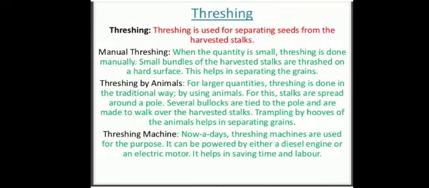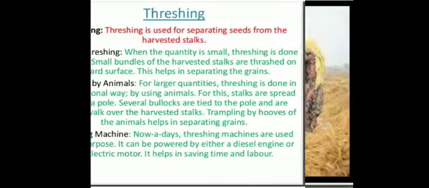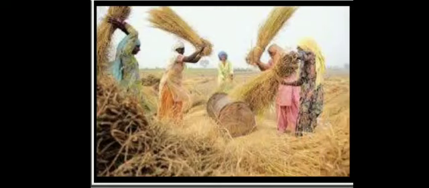Okay. Nowadays people are using machines also for this purpose, and it is powered by either a diesel engine or an electric motor. It helps in saving both time and labor. Okay, so this is the method of threshing that we use to separate grains from the stalk. Now before we go further and discuss winnowing, please keep in mind that blowing air is called wind.